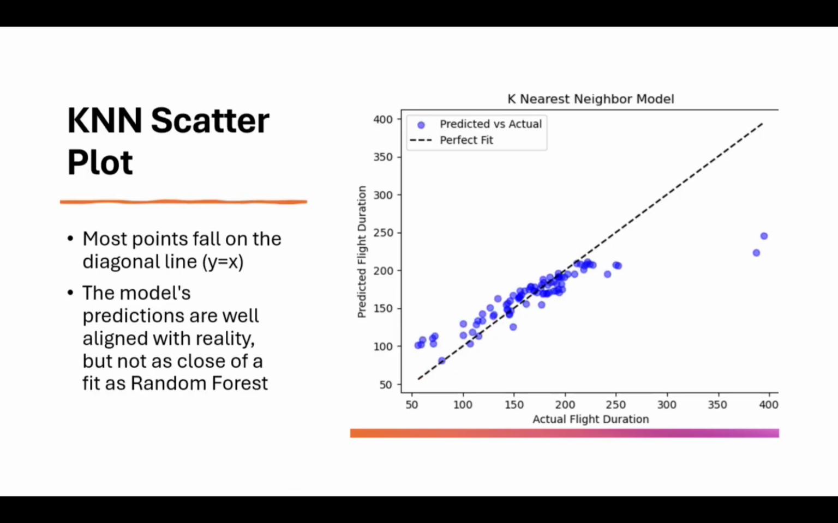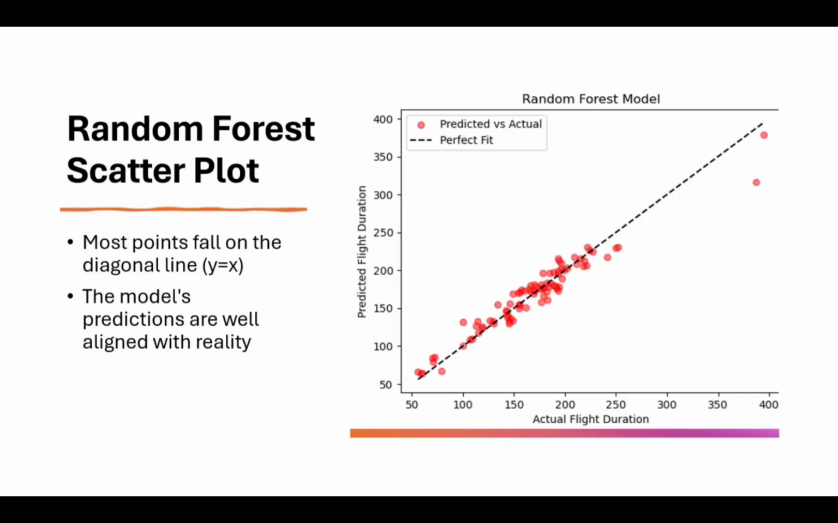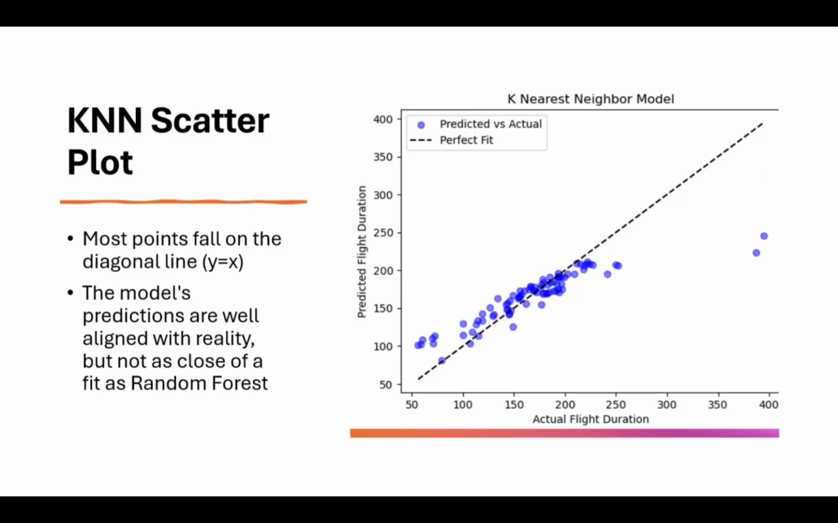This is our KNN scatter plot. Most points fall on the diagonal line of y equals x, so it's very similar to random forest. For comparison, as we can see, random forest does follow along the diagonal line better compared to the KNN data points. So the model's predictions for KNN are well aligned with reality, but it's not as close of a fit as random forest is.